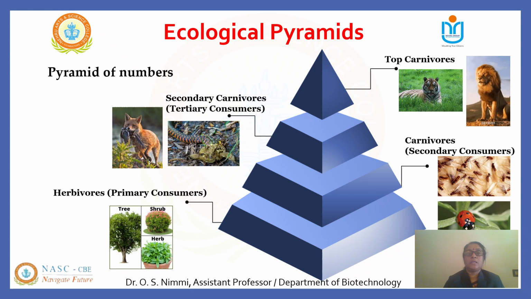Now let us see the inverted pyramid of numbers. An example of the inverted pyramid of numbers you can find in a parasitic food chain as well as in an aquatic food chain, where one primary producer supports numerous parasites, which support more hyperparasites. Another example, in a tree ecosystem you can find many herbivores feeding on a single tree. In turn, the number of parasites feeding on a single herbivore is many.